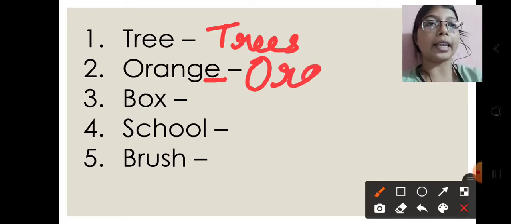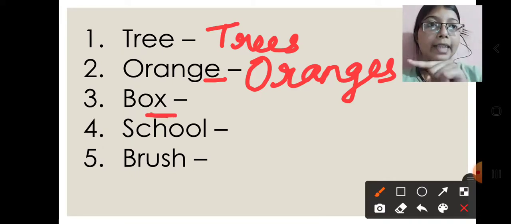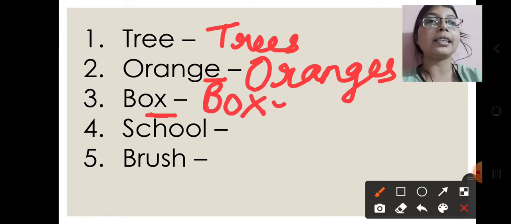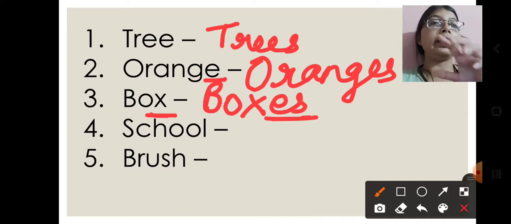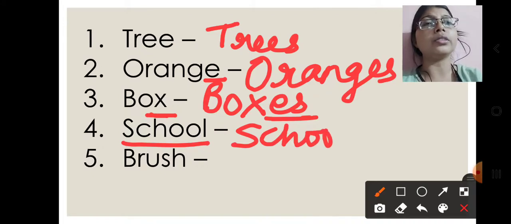O-R-A-N-G-E-S, oranges. Number 3 is box, and you can see the last alphabet is X, and according to rule 2, when any singular noun ends with X, S, C, H, S, H, we have to add ES to it. So here you will write B-O-X-E-S, boxes. In this way we have changed singular noun to plural noun. School, last alphabet is L, so we will just add S to it. Schools.